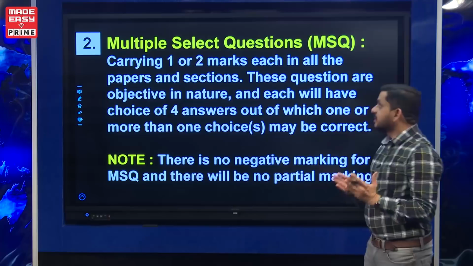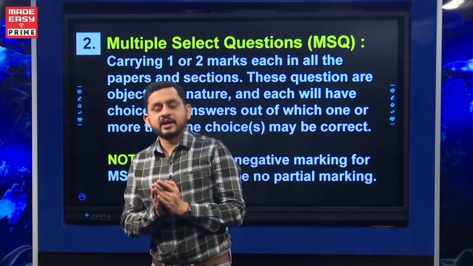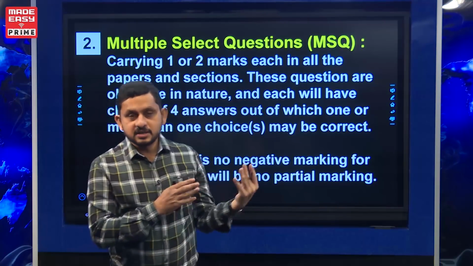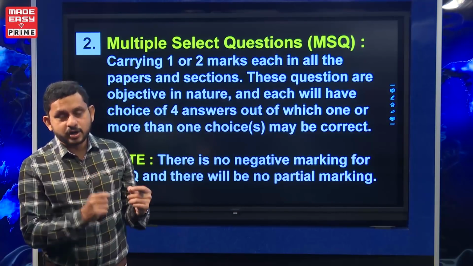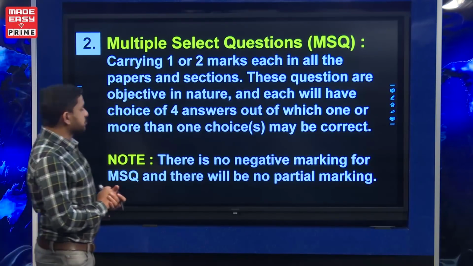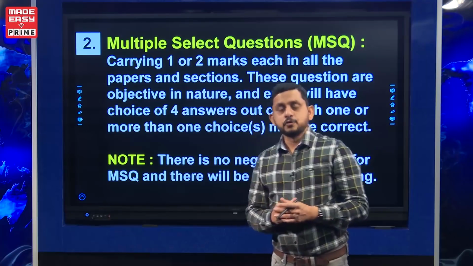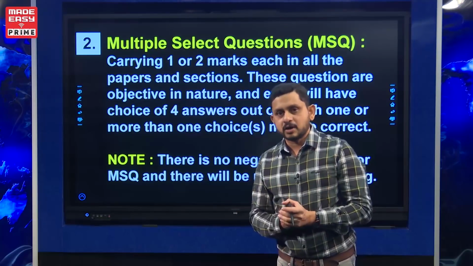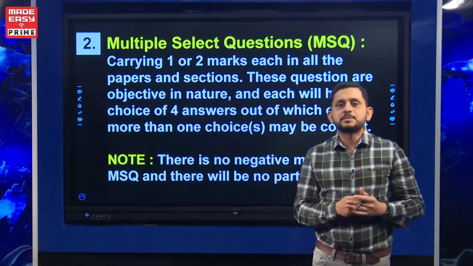Next format of question is multiple select question. It is a new format of question in GATE 2021. Previously this multiple select question format was not in the GATE pattern, so this is the new pattern. We need to select all correct choices for a given question. It's another challenging question, but the benefit is that there is no negative marking and no partial marking. So for a 2 mark question, either you get 2 marks or 0 marks. You need to select all correct options. More than one correct option can exist.